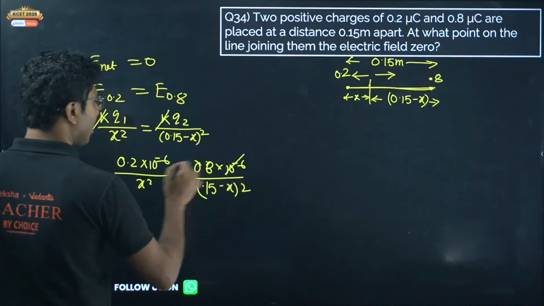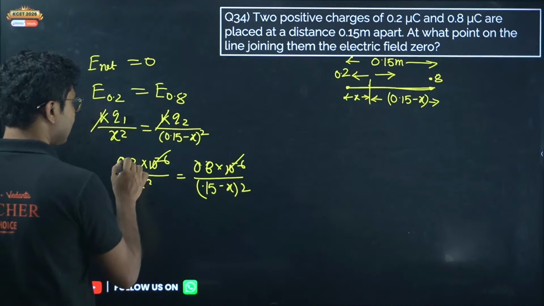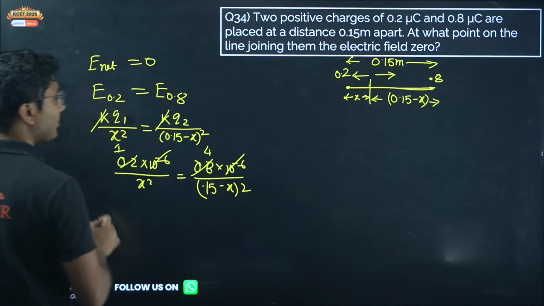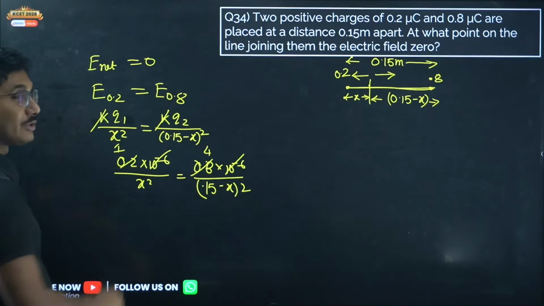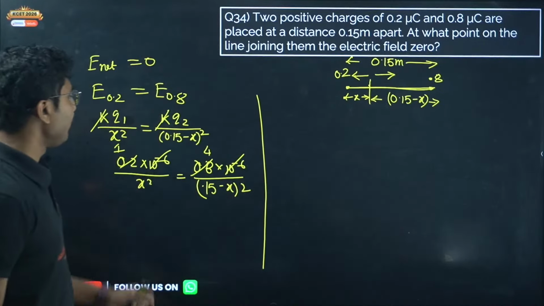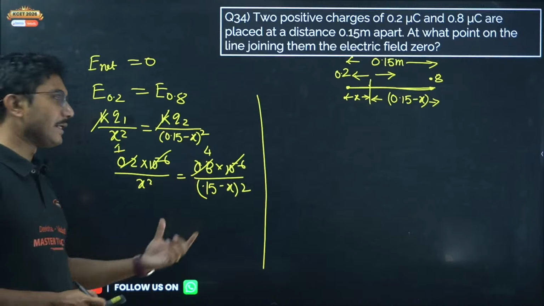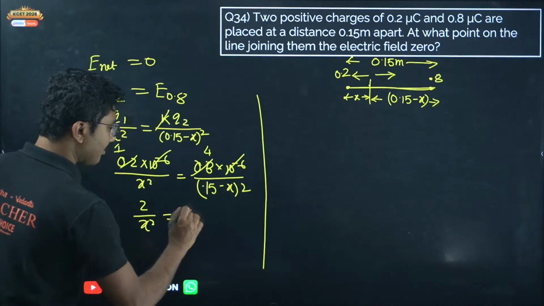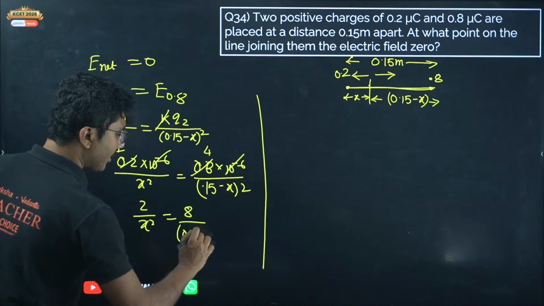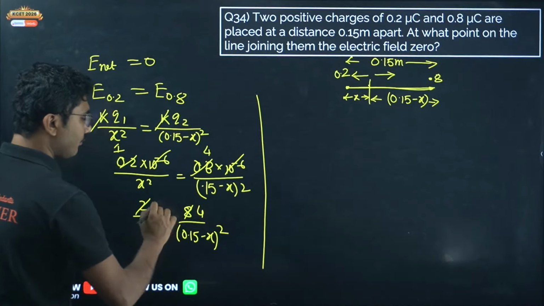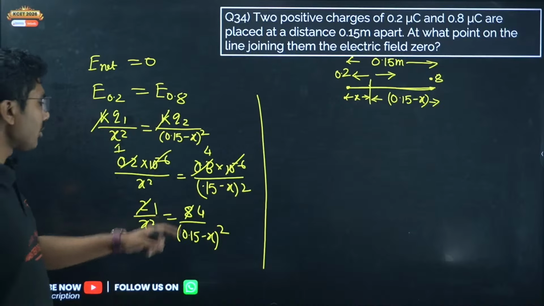The 10 to the power of minus 6 cancels. 0.2 into 4 gives 0.8, so 2 by x square equals 8 by (0.15 minus x) whole square. If you are comfortable, you can write it in another step and then cancel. That is also fine. Now do the cross multiplication.